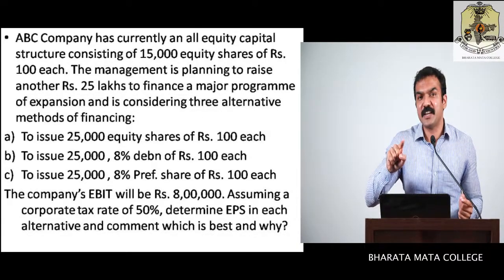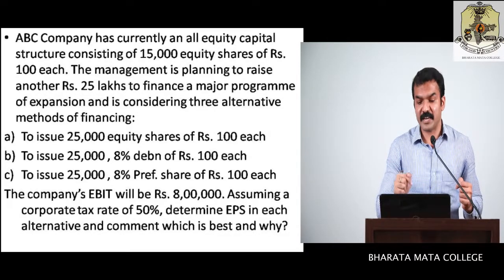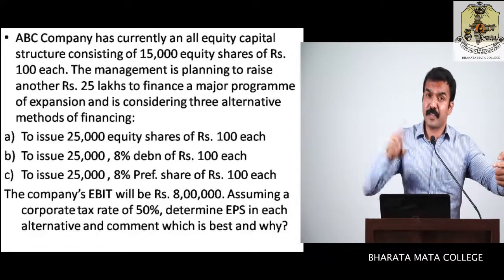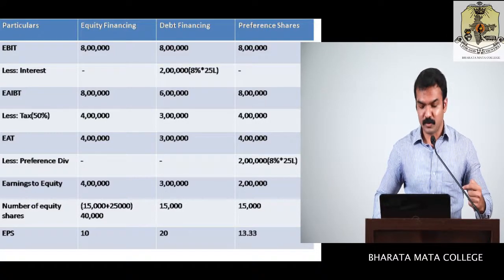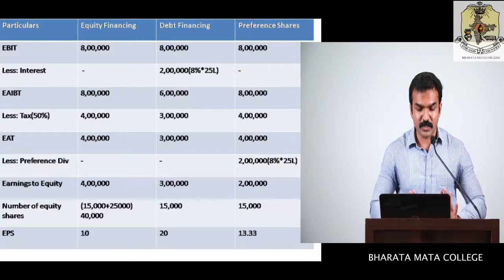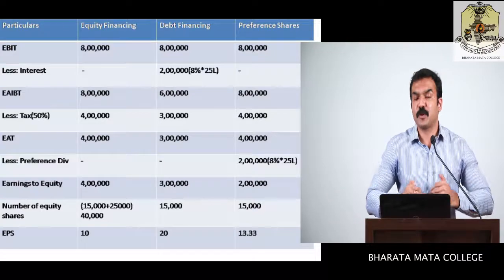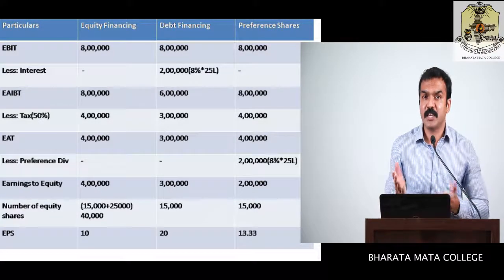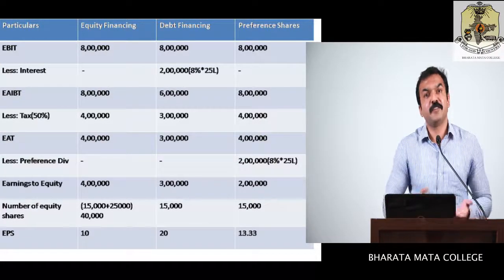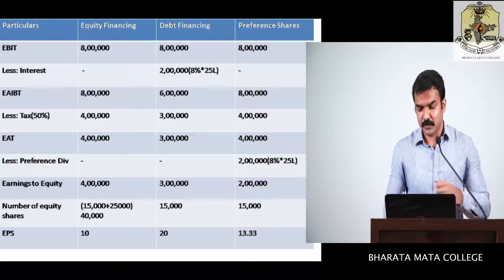For the second and third, that is debt financing and preference share financing, there are 0 new equity shares. But for equity financing, you are issuing 25,000. That is, 15,000 you already have, plus 25,000 again, that will come to 40,000. So the number of equity shares for the first option, equity financing, is 40,000. For debt financing, obviously the existing 15,000 will be taken because there is no other equity involved. So 15,000 there. And for preference shares, again you are taking 15,000 because no further equity is being issued.